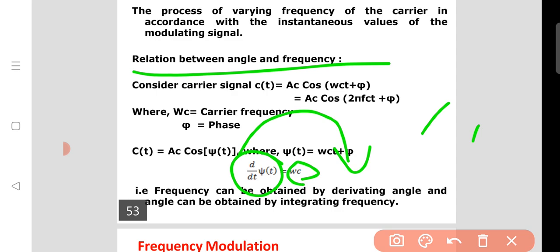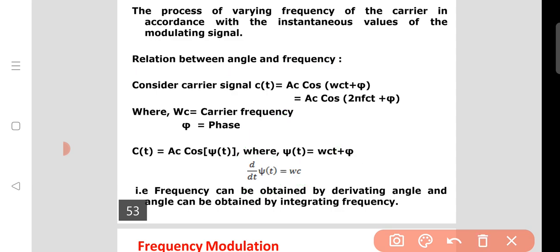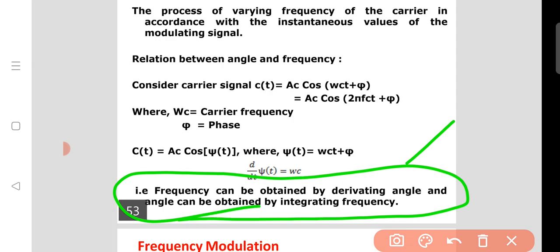That we will discuss later, but just remember this relation: the derivative of the angle equals the angular frequency. So remember this statement once again. You obtain the frequency by differentiating the angle, and you obtain the angle by integrating the frequency.